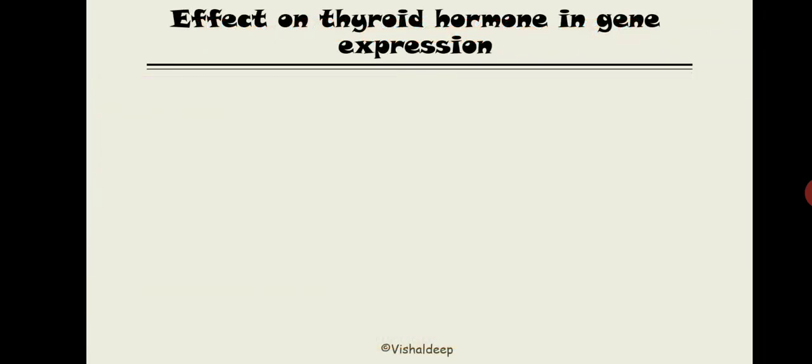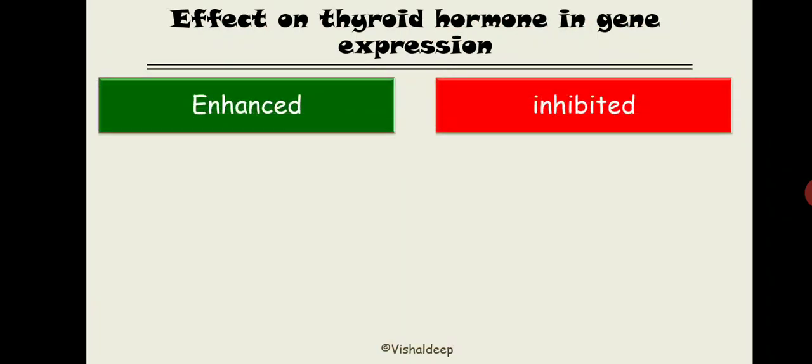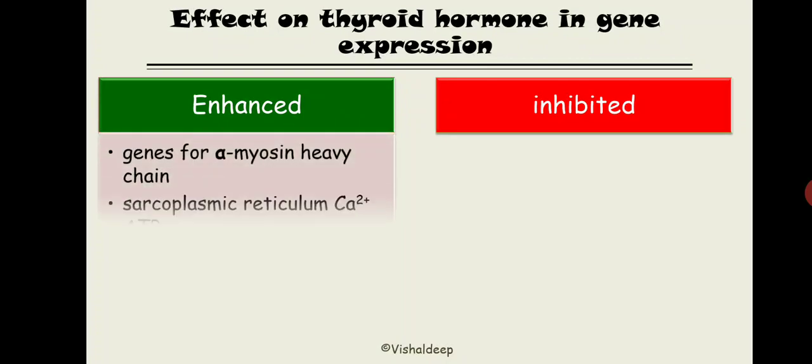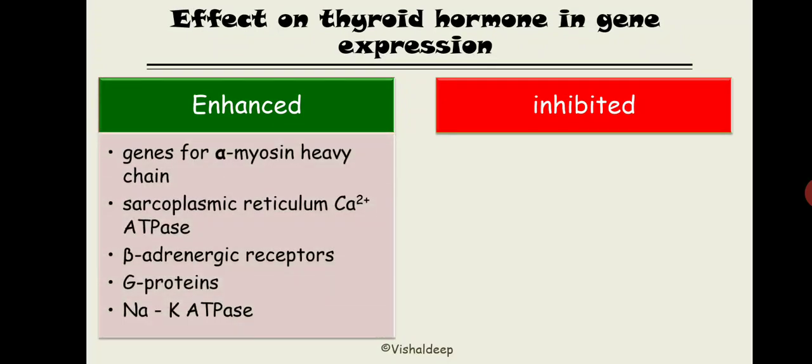Now the effect of thyroid hormone on gene expression. How will this thyroid hormone produce the previously mentioned effects? It does so by enhancing or promoting some genes and by depressing some genes. So let's first enumerate the genes that are going to get promoted by thyroid hormone. These are the list of the genes that are going to get promoted or enhance their expression. First one is the gene of alpha myosin heavy chain. You guys already know the significance of the alpha myosin heavy chain.